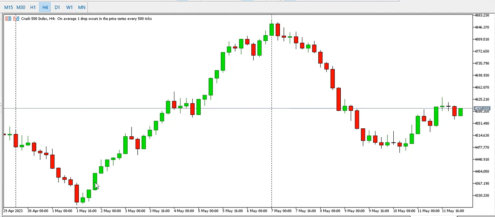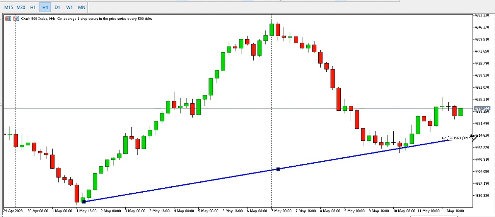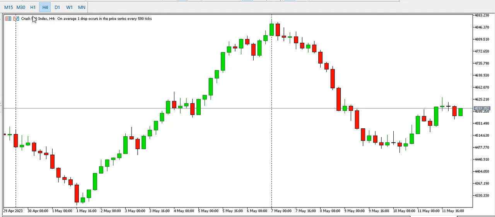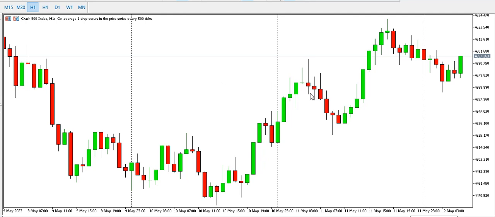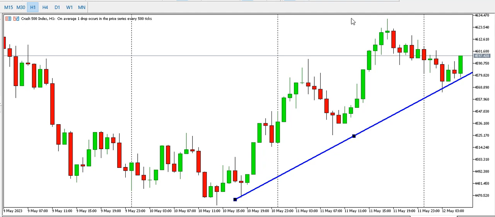On the 1 hour time frame, we have a bullish run. Price is trying to go up. We need to see a break of this trend line to the downside for us to catch the spike when it's going down. That's for the 4 hour time frame. For the 1 hour time frame, it's going up, it's bullish. You may need to buy. If you like to place trade against the spike, you may need to buy and target this stop on the 1 hour time frame.